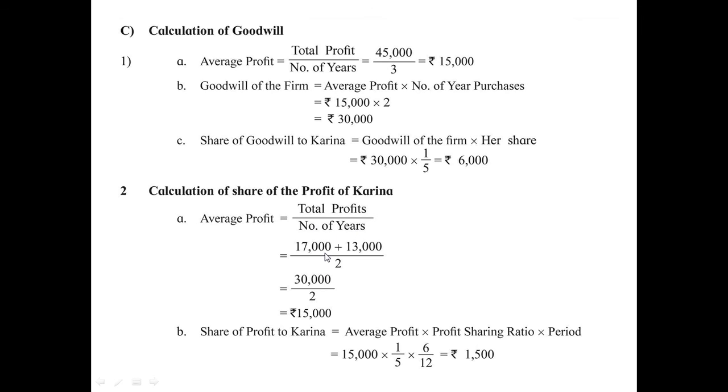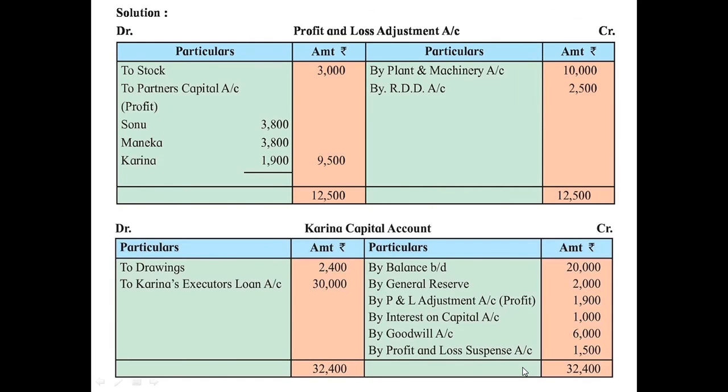So 17,000 plus 13,000 divided by 2. So 15,000 is the average profit for the full year. We have to take for 6 months. So that is 7,500, and from that 7,500 we have to calculate share of profit for Karina, that is 1 upon 5. So that is 1,500, which is recorded on the credit side of Karina's capital account by profit and loss suspense account.